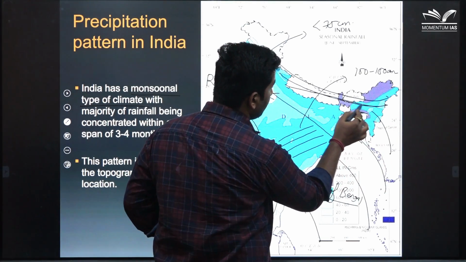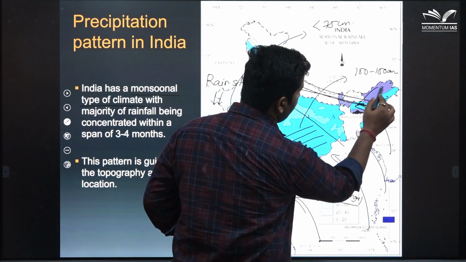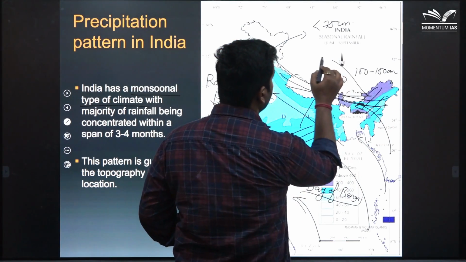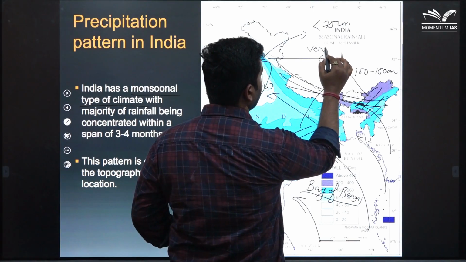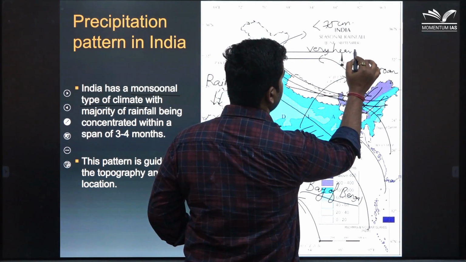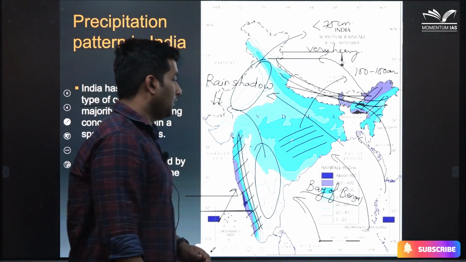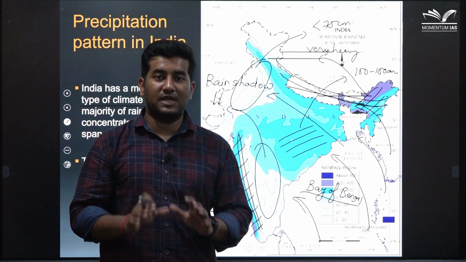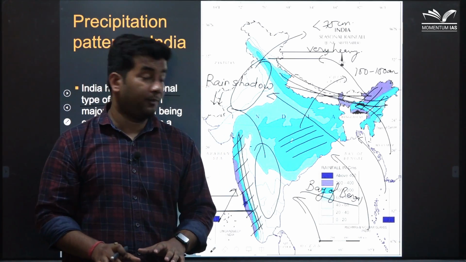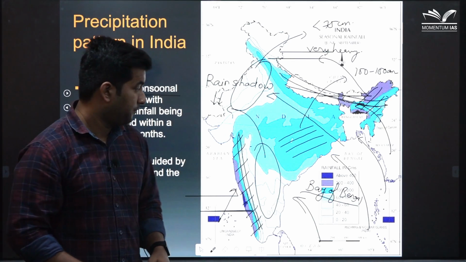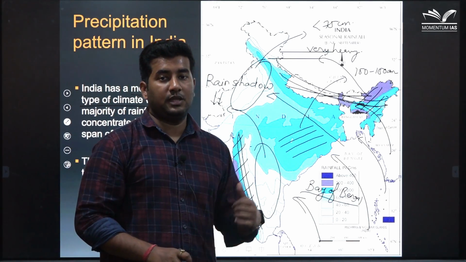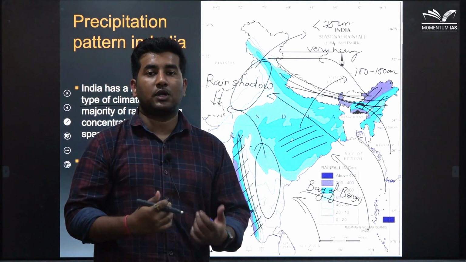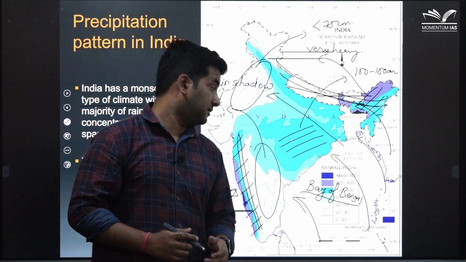The monsoon winds coming from this region provide very heavy rainfall again here in the northeast region. So, here we have discussed the basic rainfall pattern that India has. Now, we will apply this knowledge to determine what kind of vegetation India has.